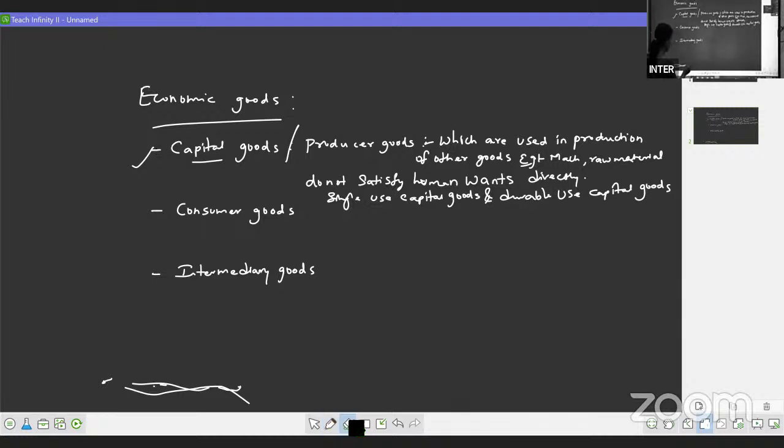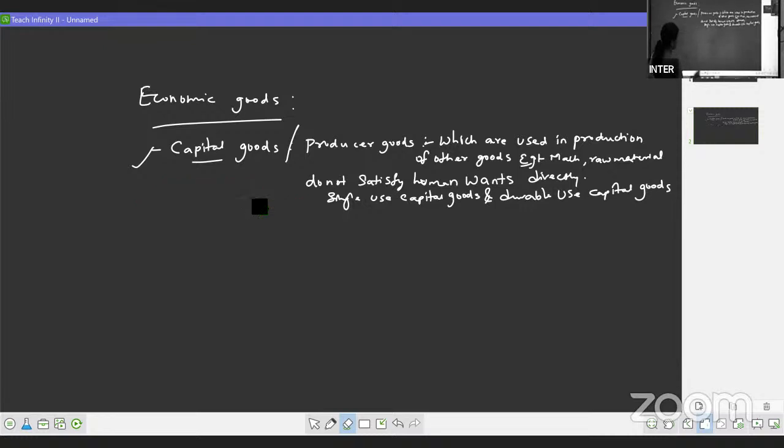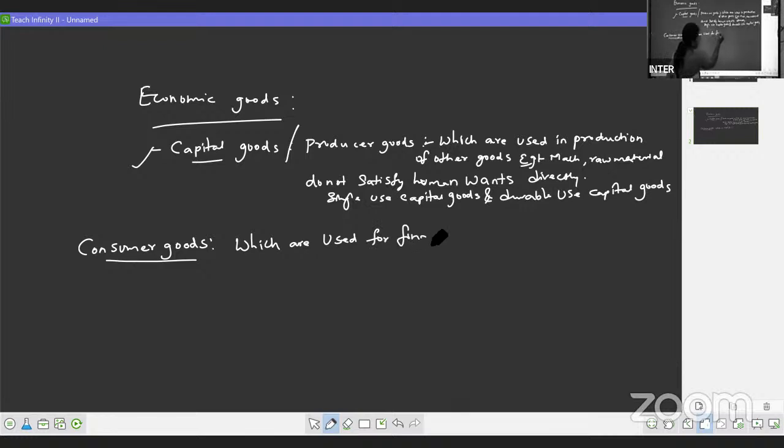Then next we have consumer goods. What are consumer goods? As the name itself says, consumer goods are the goods which are used for final consumption.